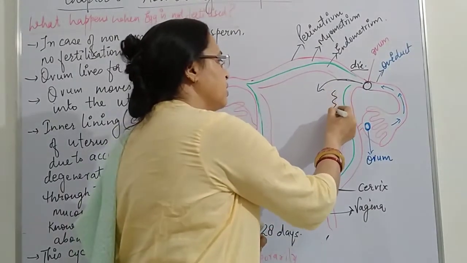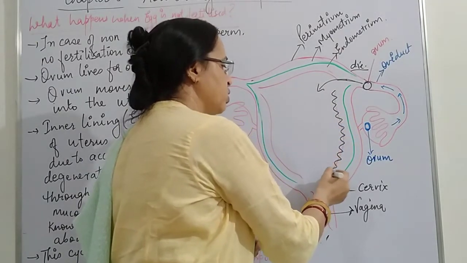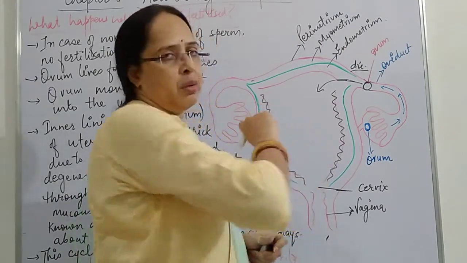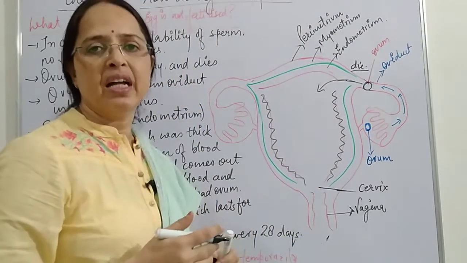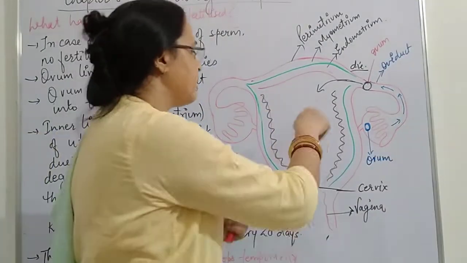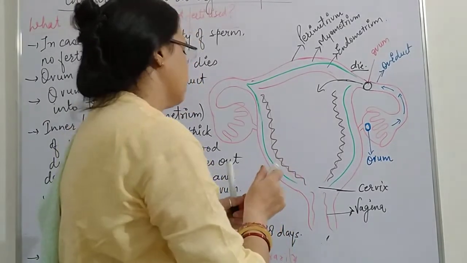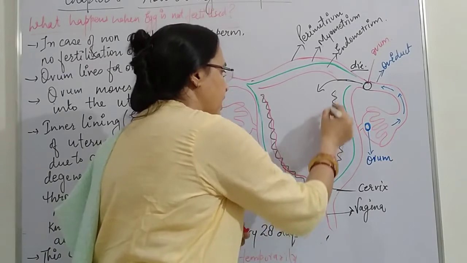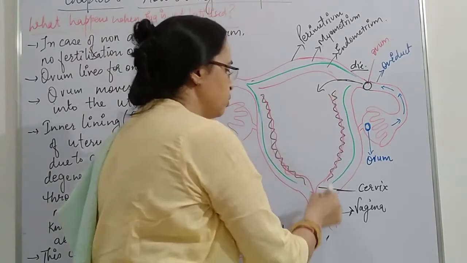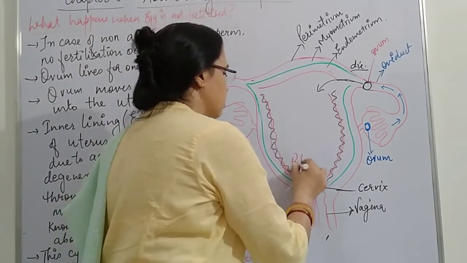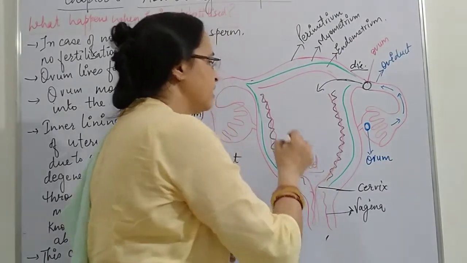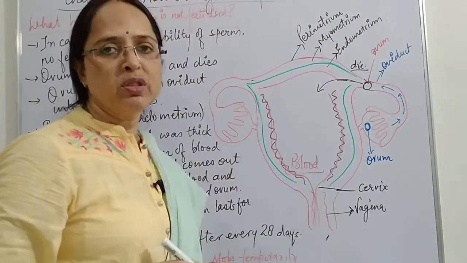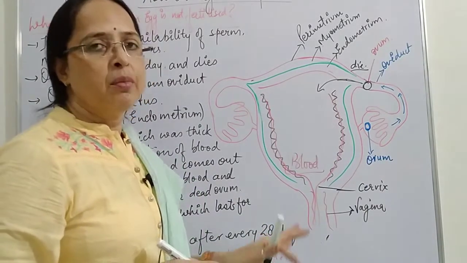Along with this, the uterus inner lining, which was thick and had prepared itself with accumulation of blood and nutrients, degenerates, and the blood is expelled from the uterus. Blood is released because it is of no use.